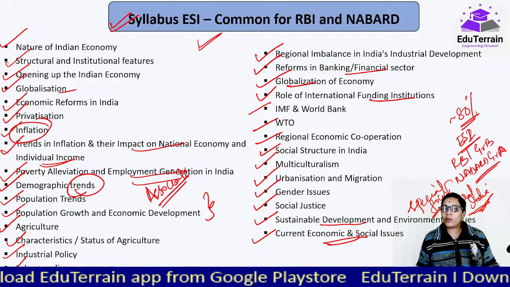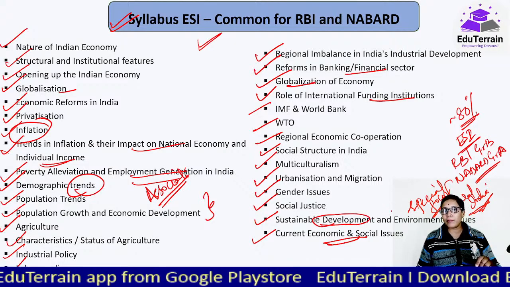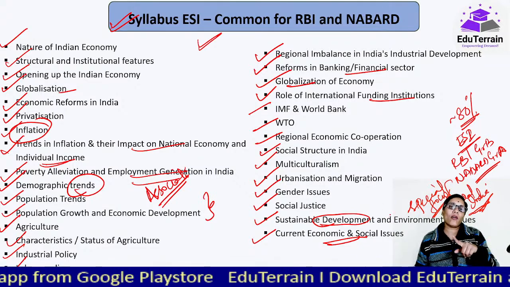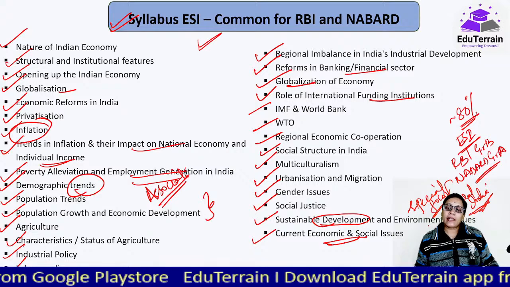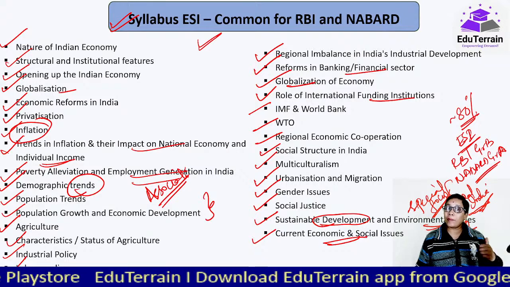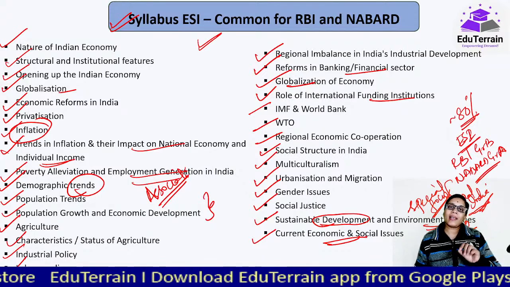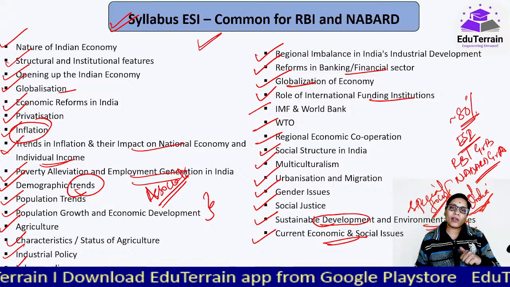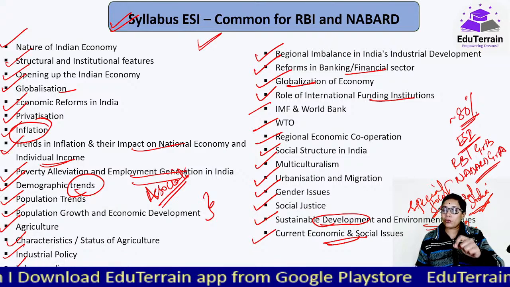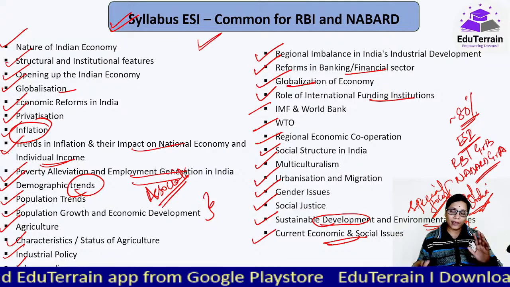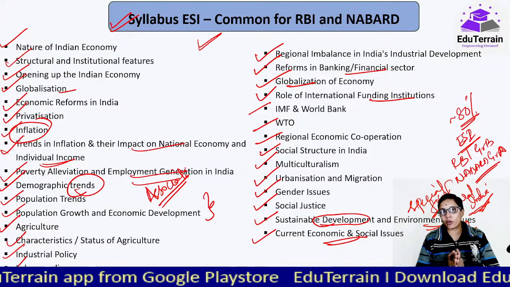And one thing, when we talk about sustainable development and environmental issues, this is as such not present in the ESI part of NABARD, but it is part of the ARD. Okay, वहाँ पे environmental issues है. Here also they have एक जगह पे environment का आया है, but there are so many questions that you can expect from this particular part in NABARD as well. So you can say that this is again a common topic.